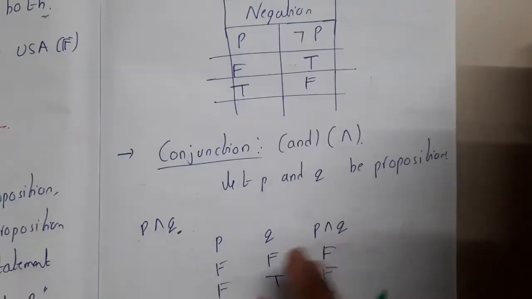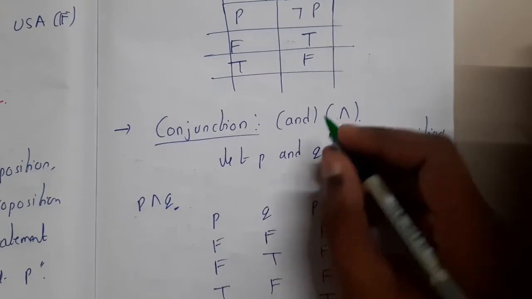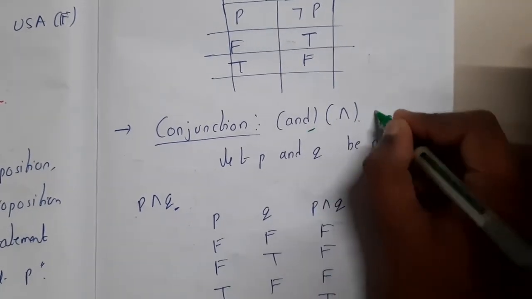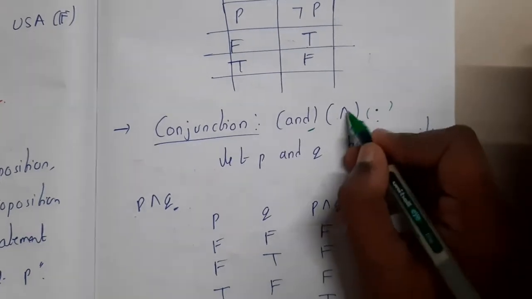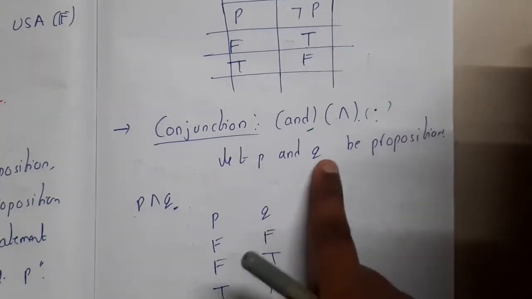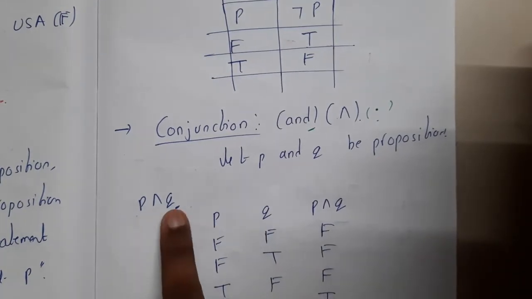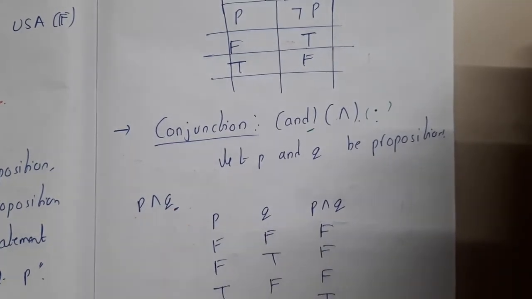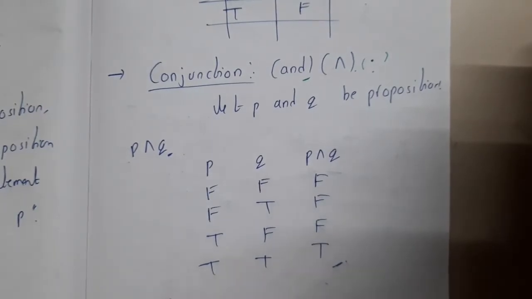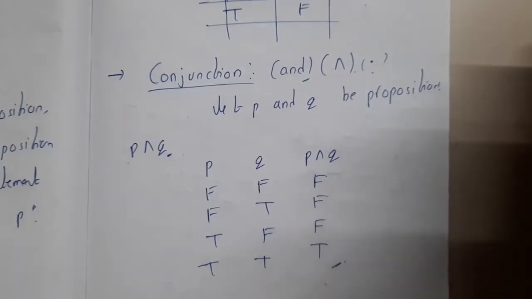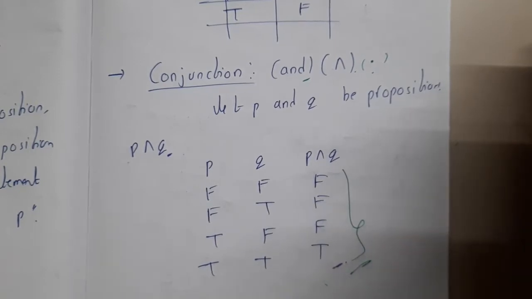Similarly, the second type of operator is the conjunction. In digital electronics and everywhere, we call it an AND operation, a dot operation, or this up arrow. Let P and Q be propositions. P and Q, or P conjunction Q, is such that whenever both of them are true, the result will be true. That's it. In any other case, the result is false. That is the concept of conjunction.